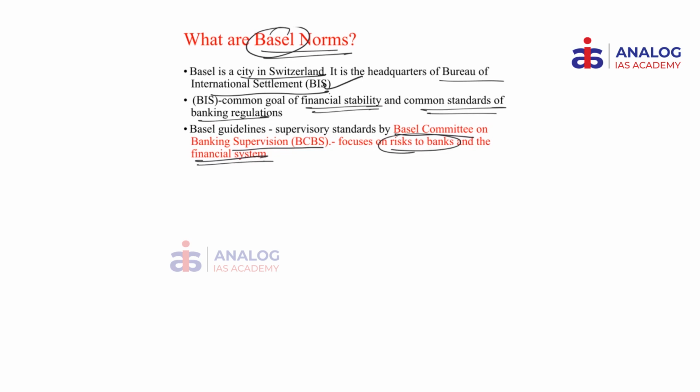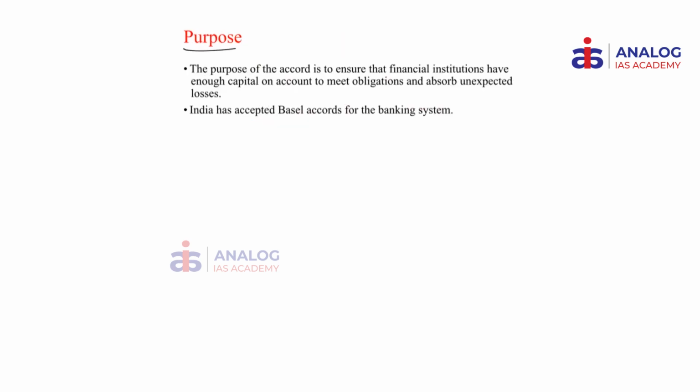banking regulation. So if you take a look at the purpose of Basel norms, it is basically to ensure capital is enough to meet the unexpected losses that banks might face when they are doing business. So India is already a member of Basel Accords for the banking system. Now what is the significance of this capital?